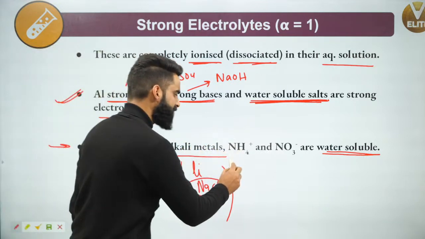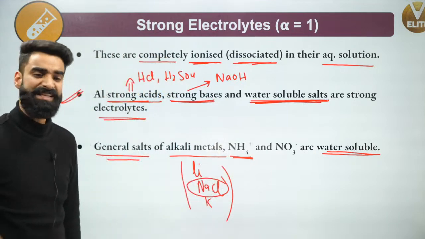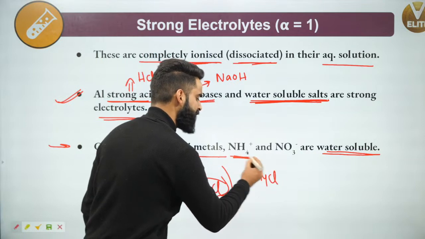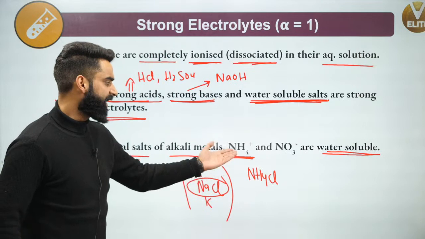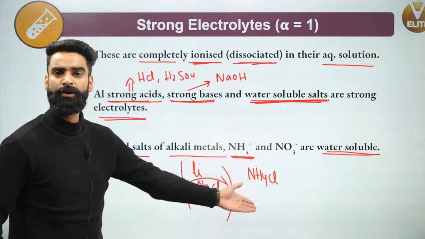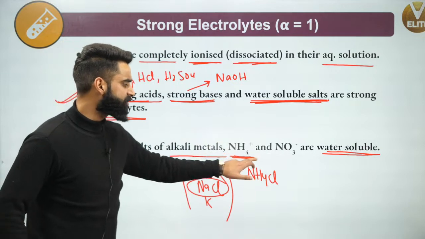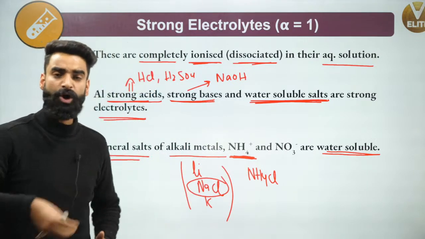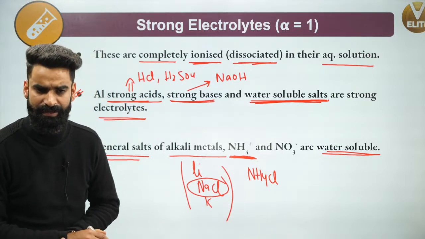If you take the salts of NH4+, ammonium, for example ammonium chloride, NH4Cl, or ammonium nitrate, NH4NO3, or ammonium bromide, anything, all those salts are again water soluble, which on dropping into water dissociate completely into their respective ions.